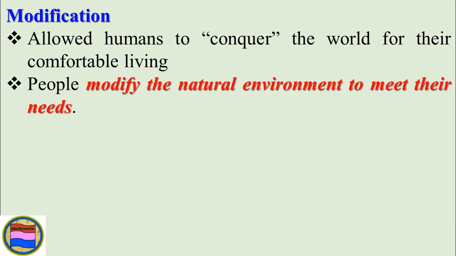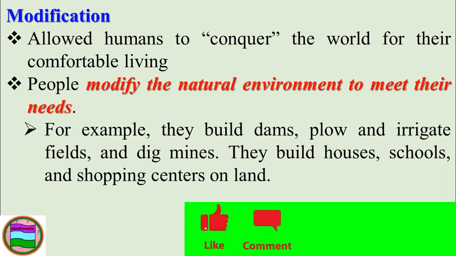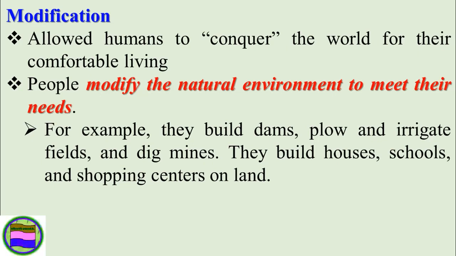And the third one is modification. This modification allowed humans to conquer the world for their comfortable living condition. That means the people modified the natural environment to meet their basic needs by using different techniques or different activities. For example, they build dams, plow and irrigate fields, and dig mines. They build houses, schools, and shopping centers on the land. So by using this, they can modify the environment.